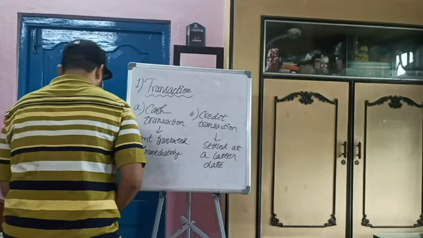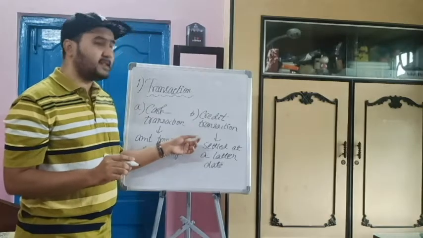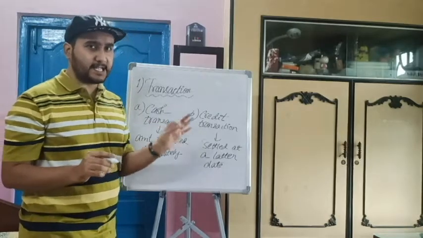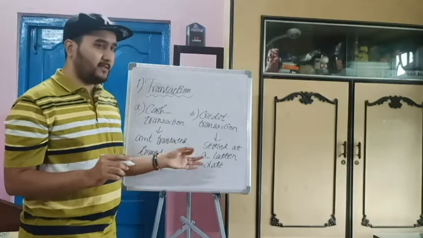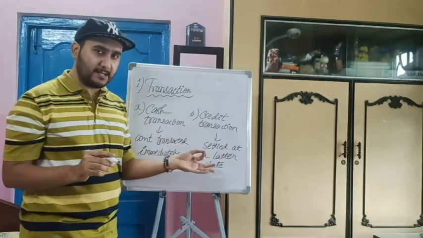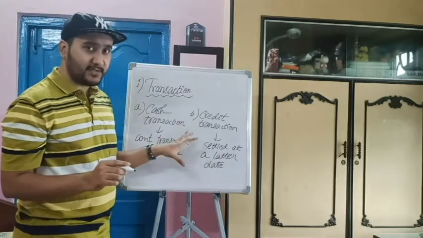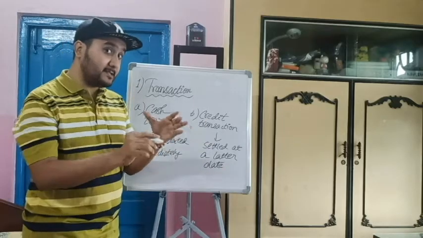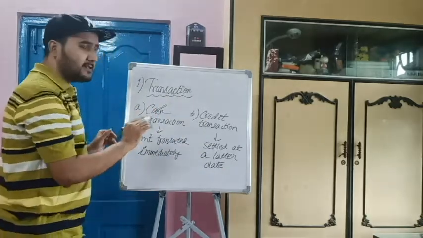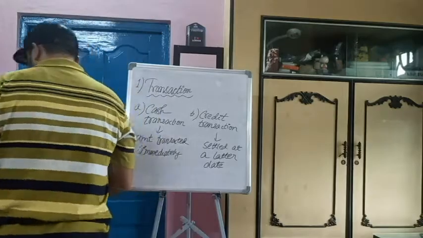That is also a transaction, but at a later date that transaction will happen. So that is what is known as credit transaction. We will come later on cash sale, credit sale. So these are the basic things which you must know first to understand those things. So this is the transactions part.